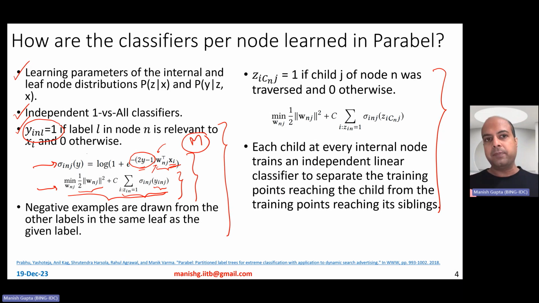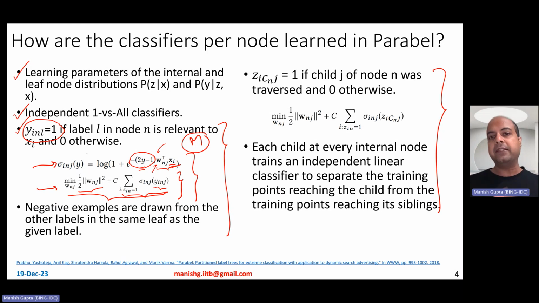But the other labels in these leaf nodes are not relevant, and you want to ensure that the data points which are relevant to this label L are not relevant to other labels in the same leaf node. Okay, so the way you're defining this loss, you're ensuring that you learn a classifier which is similar to data points related to this label and far away from data points related to other labels in the same leaf node. Okay, so that's about the leaf node one versus all classifier.